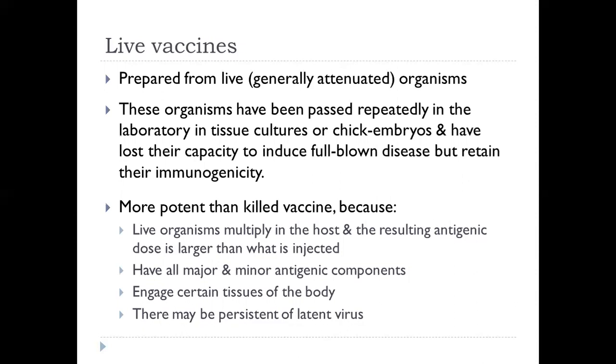Live vaccines have all major and minor antigenic components. They engage certain tissues of the body, as for example, intestinal mucosa by the oral polio vaccine. And there may be persistence of latent virus.